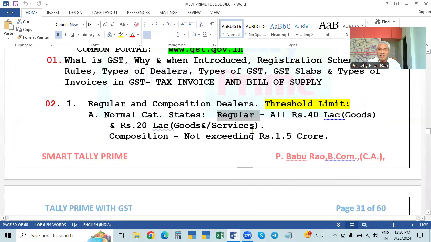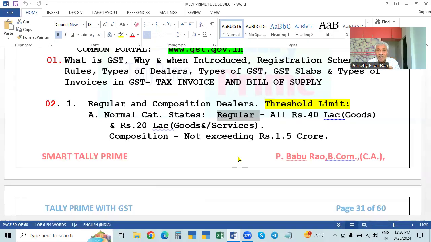Here is one more thing. In the case of regular taxpayers, we also call them dealers. Regular dealers have to file the returns every month.